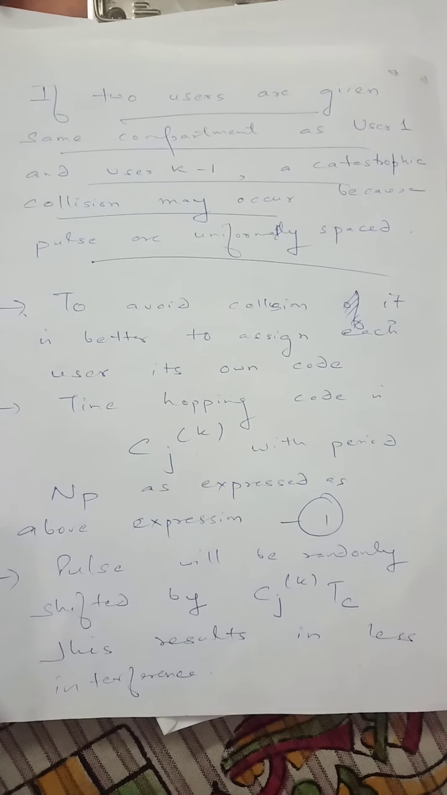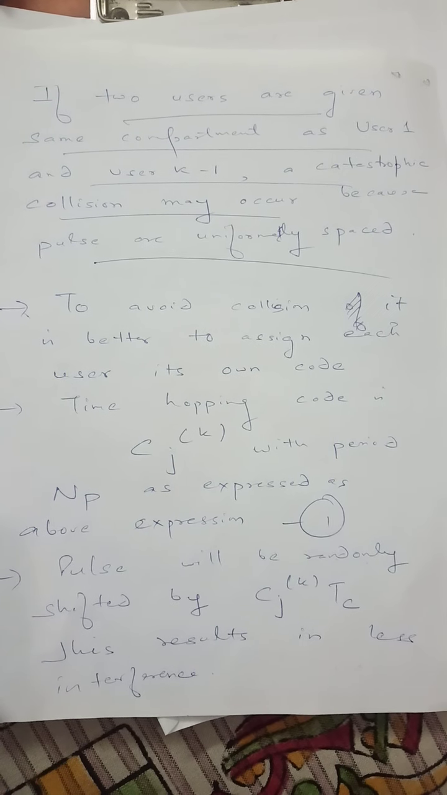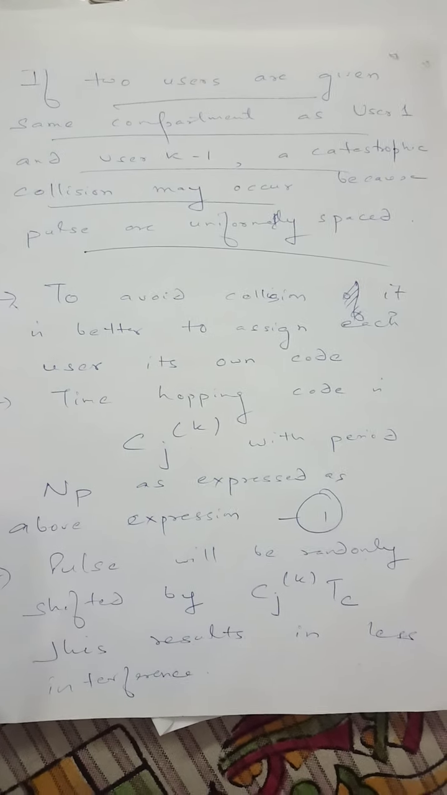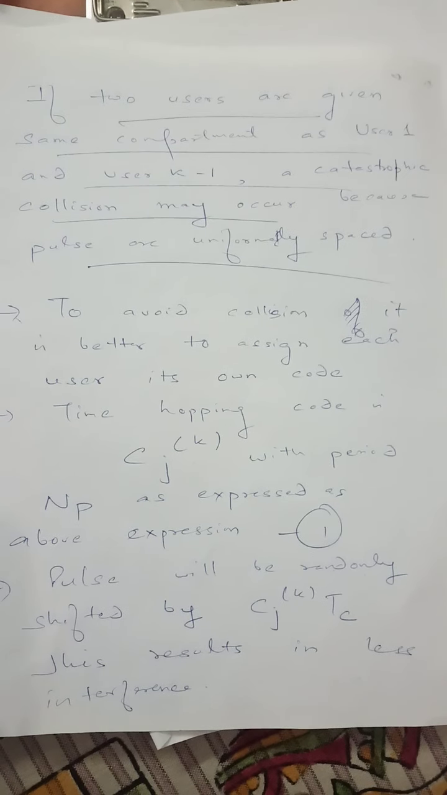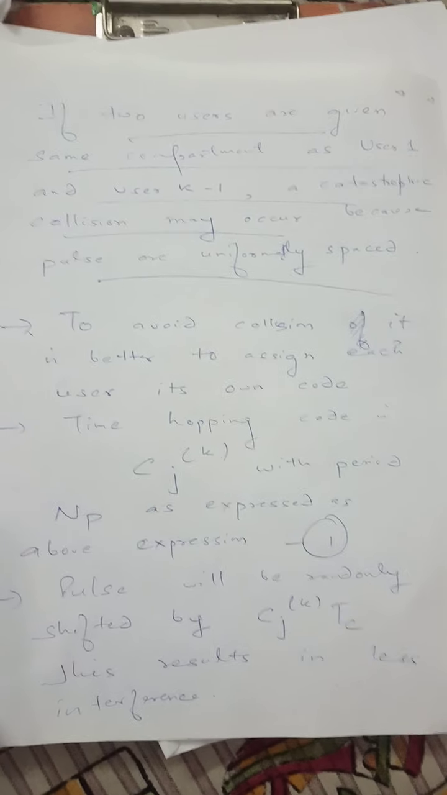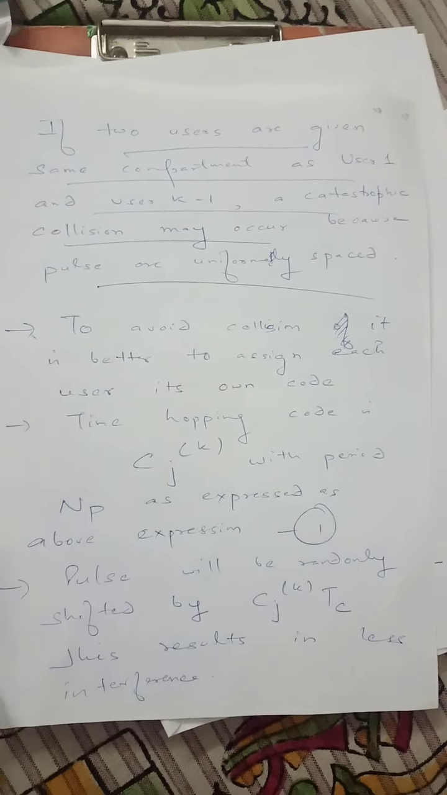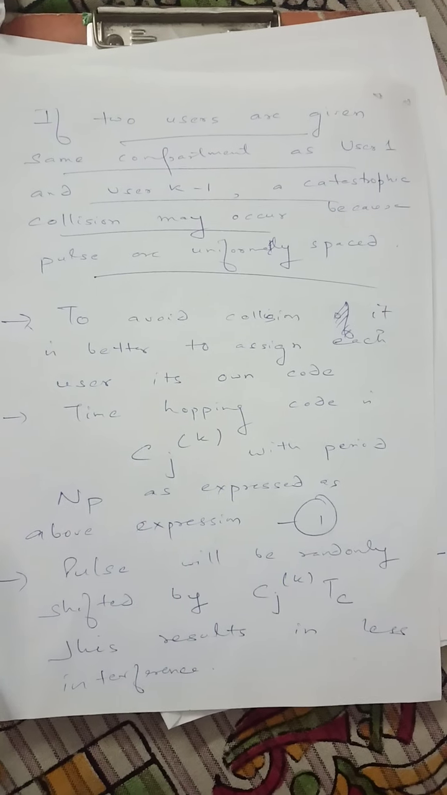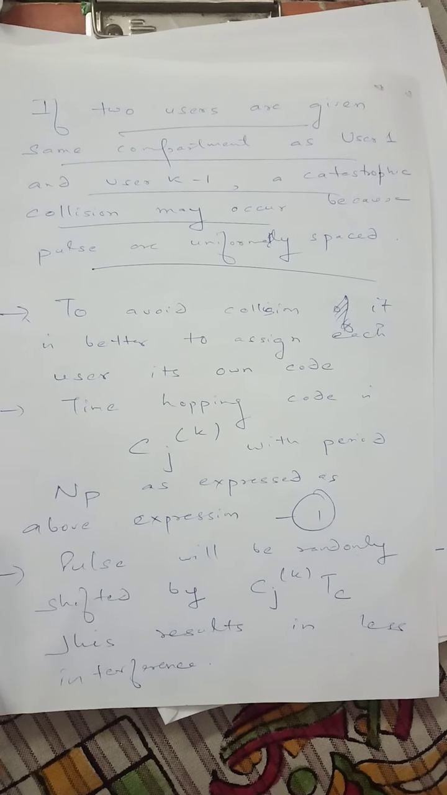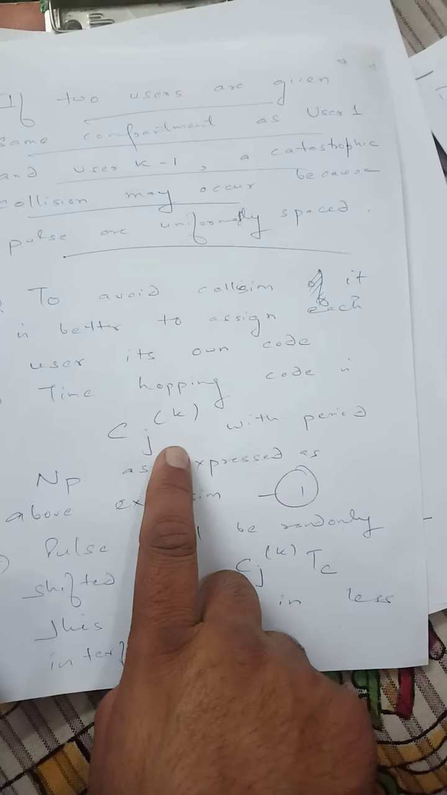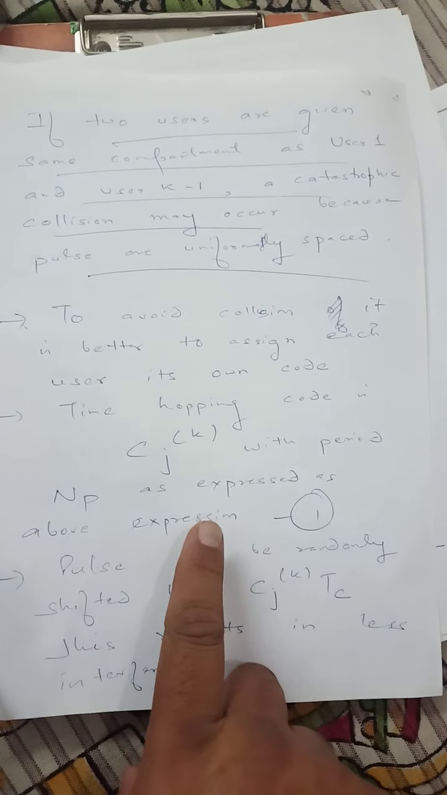So in order to avoid this, we use another mechanism in time hopping, which is called a pseudo random code. So in order to avoid collision, we assign a unique code to each user. It is called as time hopping code, which is provided by c_j^(k) with a period of N_p.